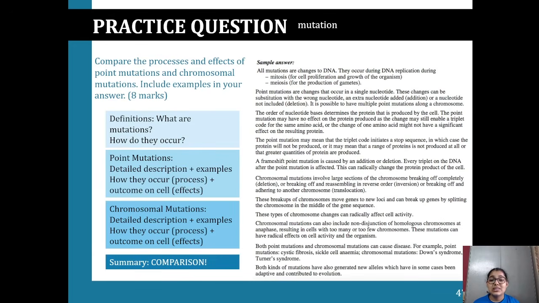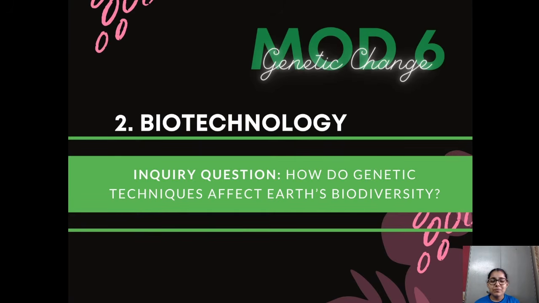Finally, comparison. This is a compare question, and the verb in biology is the key. You need to look at the verb and see what they want you to do. They don't just want you to list what each one is. They want you to compare the merits of each, talk about why they're different, what the similarities and differences are, and then give examples. There is a sample answer there from Nessa, so have a look at that, and hopefully it will make the structure clearer.